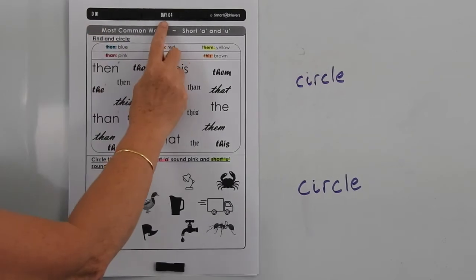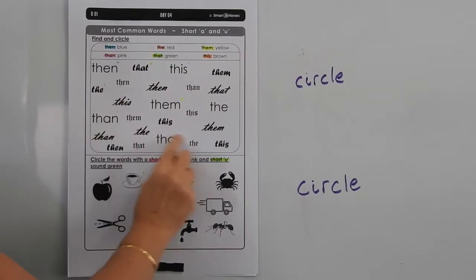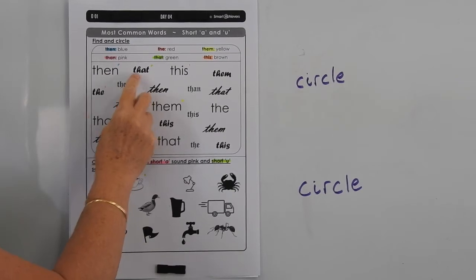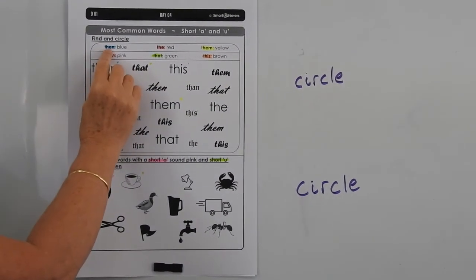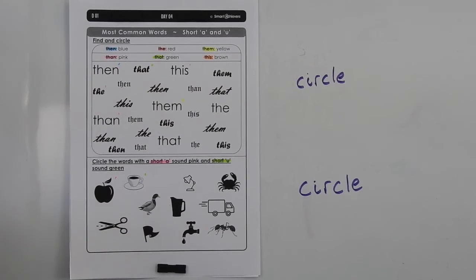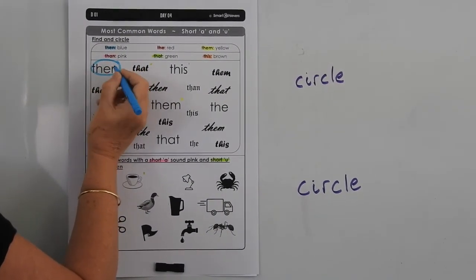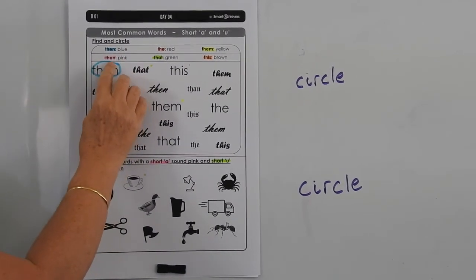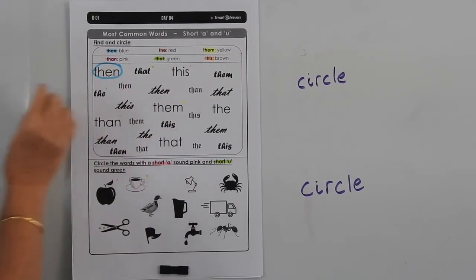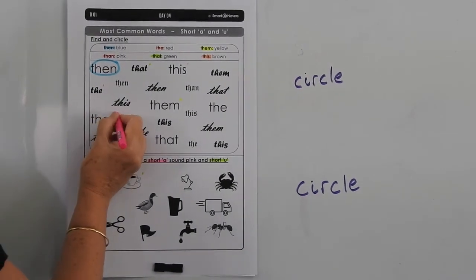This is D1, day 4, and we're looking to find words in here, common words that start with TH for the th sound. So every time we see the word then, we're going to circle it blue. All the ones that say than, pink. You have to look very carefully that it's not got the E in the middle, it's going to need the A in the middle.